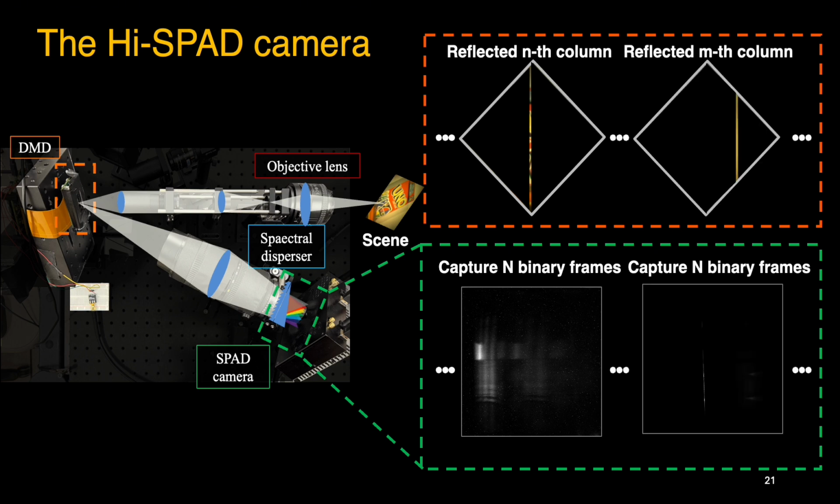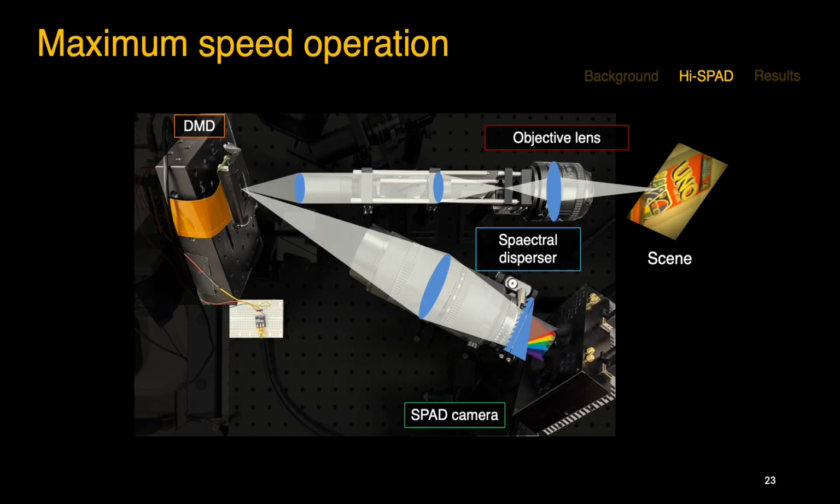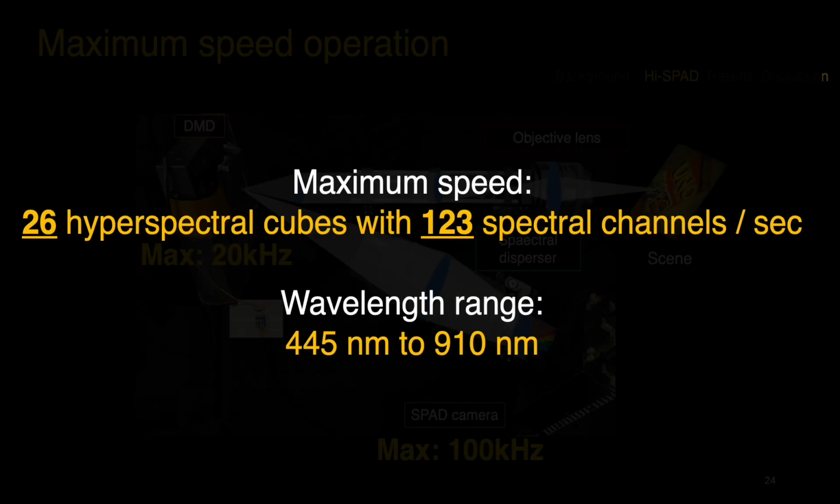By sequentially displaying columns on the DMD and capturing the spectrally dispersed image of each column, we can acquire the whole data for reconstructing a single hyperspectral cube. In our setup, the DMD can operate at up to 20 kHz, while the SPAD sensor can reach up to 100 kHz. With this operation, the system can acquire 26 fps hyperspectral video with 123 spectral channels in the wavelength range of 445 to 910 nanometer.